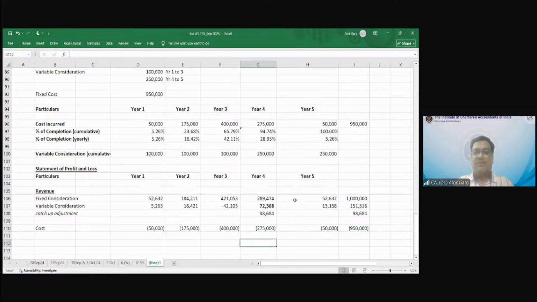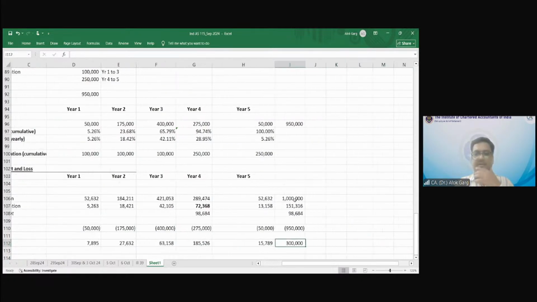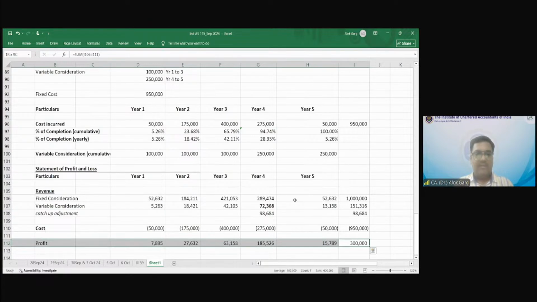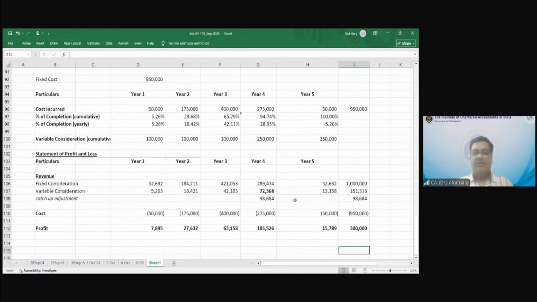So this is your cost. Now, what is your margin? What is your profit? This is your total revenue. This is your cost. Now, what will be the profit? This is your total revenue, and this is your total profitability. Is it clear to everyone? Yes or no? Yes, sir. Clear, sir. Completely clear?